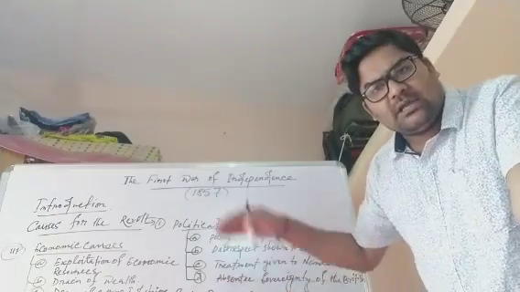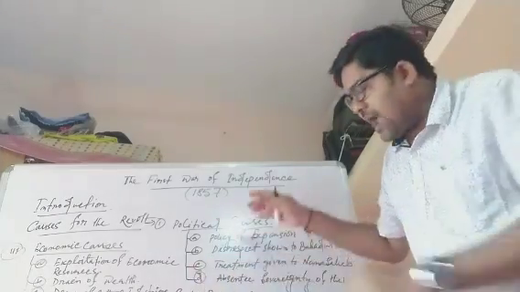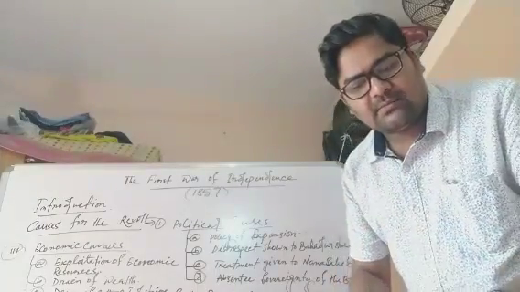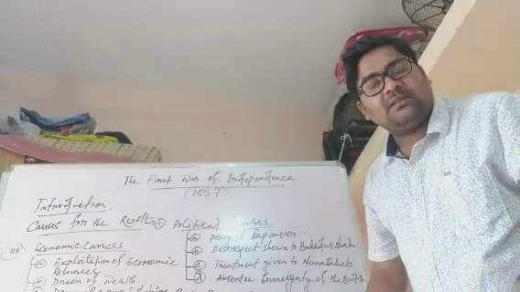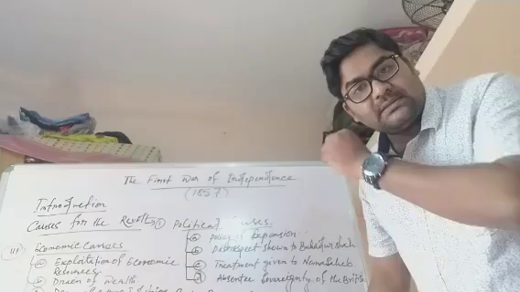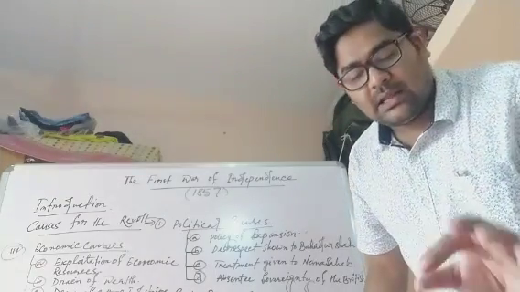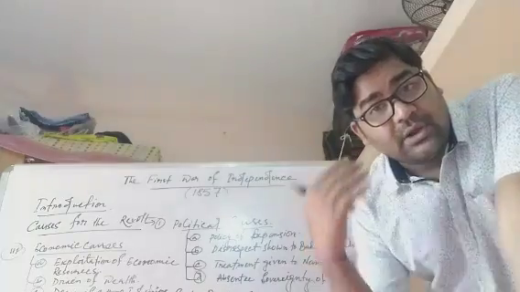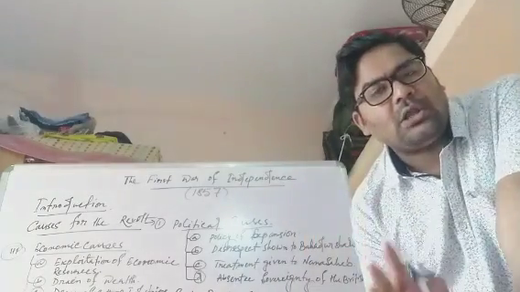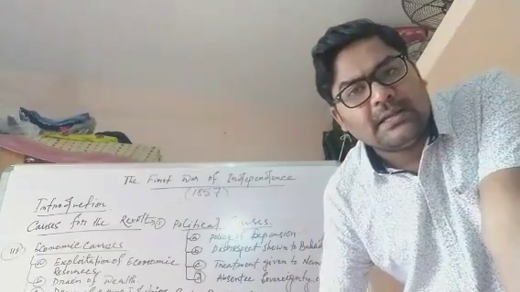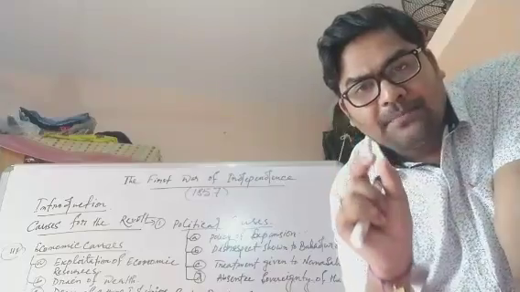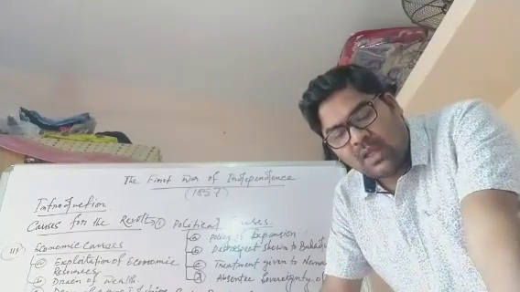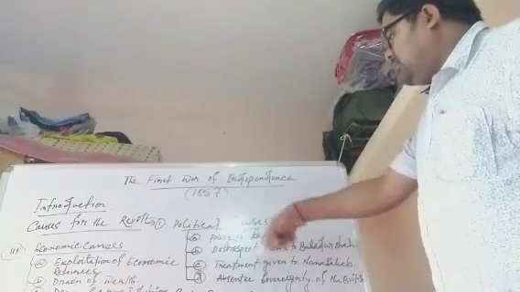They settled here, they collected revenue from the Indians, and that revenue they spent for the welfare of the Indians. But the revenue collected by the British, where did they completely send it? To Britain. Indian wealth was being drained to Britain and not utilized for the welfare of Indians. This is called absentee sovereignty of the British rule. So these are the political causes.